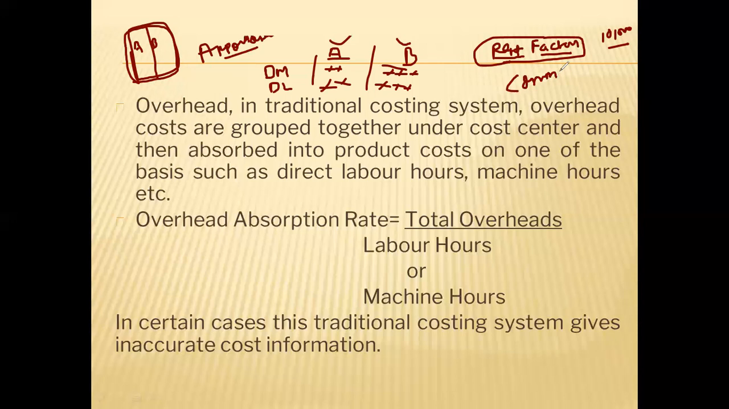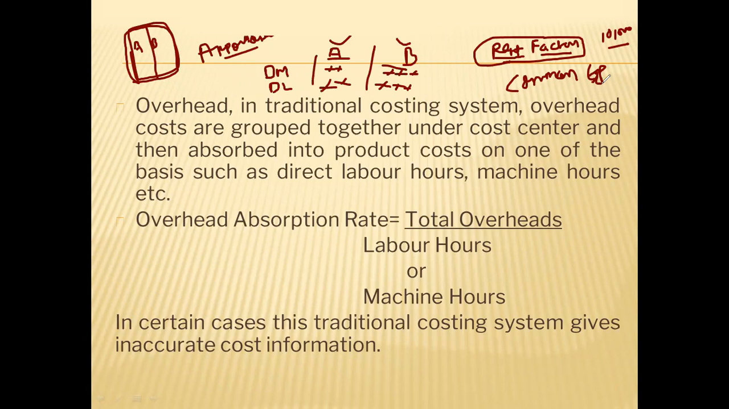How to divide that expenditure, common expenditure or indirect expenditure, is called apportionment of overheads. Clear? It is called what? Apportioning of overheads. Clear? So overhead means what?